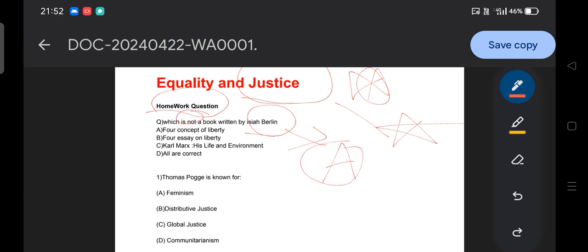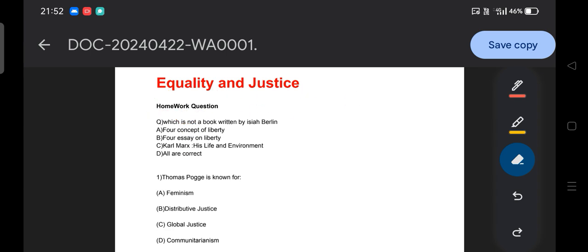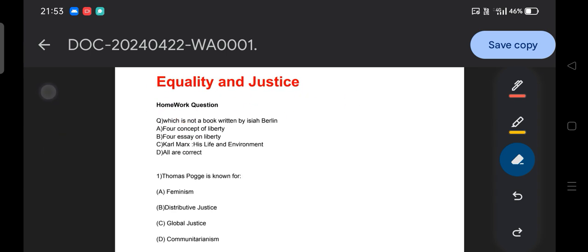There is no book called Four Concepts of Liberty, but there is an article called Two Concepts of Liberty, and Four Essays on Liberty, another book. He also wrote Karl Marx, His Life and Environment. It might be a new book for all of us. Please do remember it, because it can be asked in our examination. Hope this question is clear.